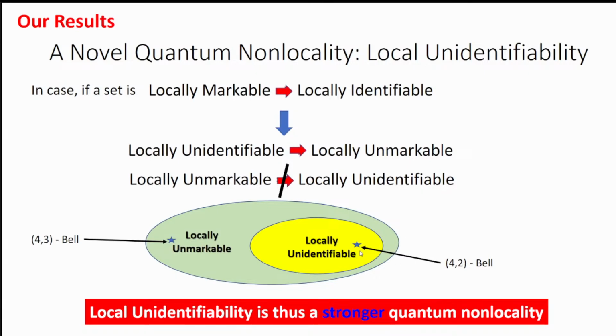So, the 2 examples I have shown here are basically these. 4-2 Bell is basically residing in this locally unidentifiable set, which is also locally unmarkable. But 4-3 Bell is a locally unmarkable set. However, it is locally identifiable. That's why we say that local unidentifiability is a stronger quantum non-locality.